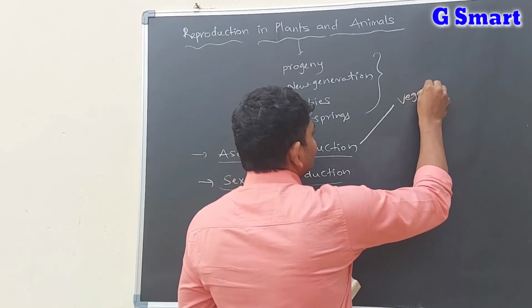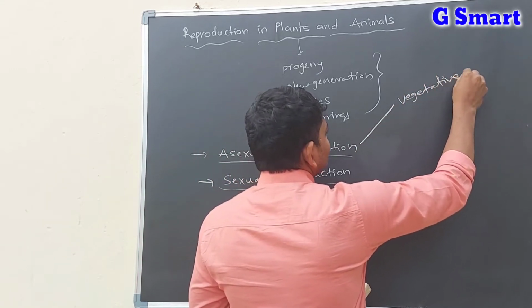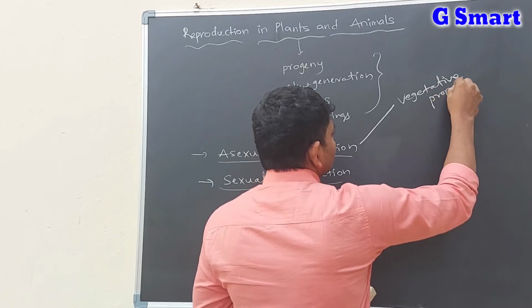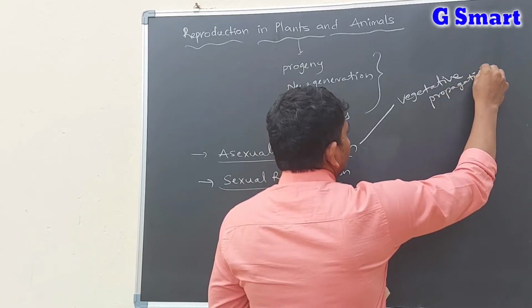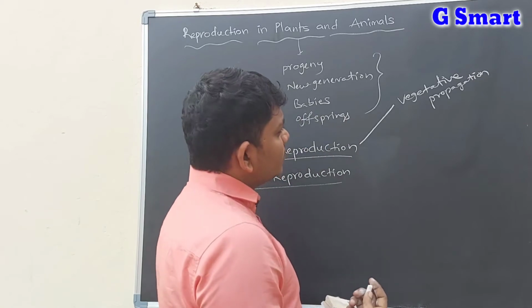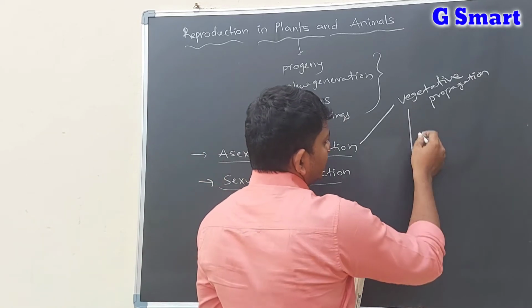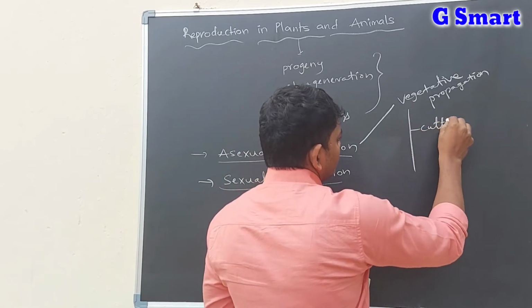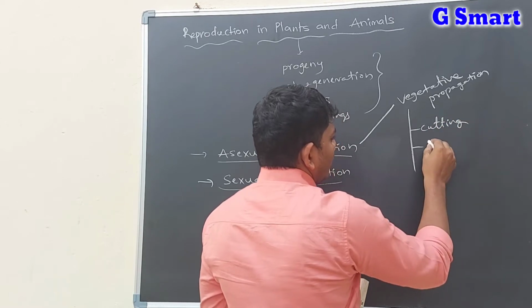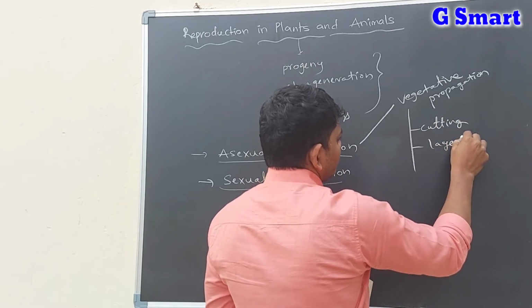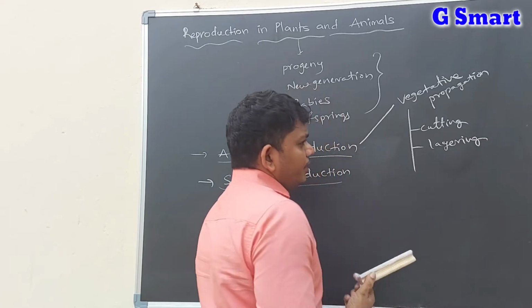Vegetative propagation. In vegetative propagation, there are many types again: cutting and layering.